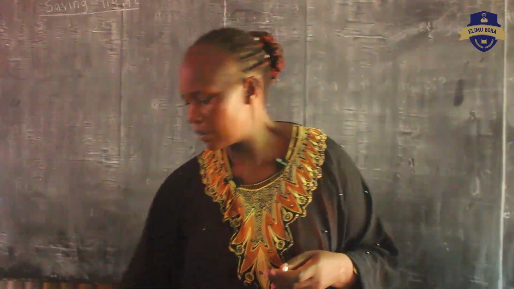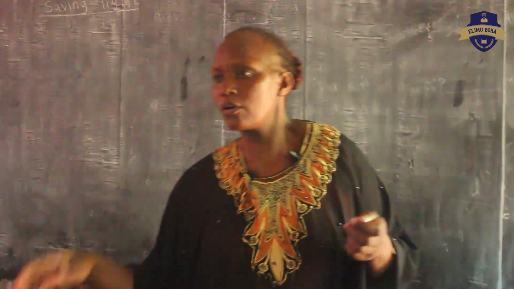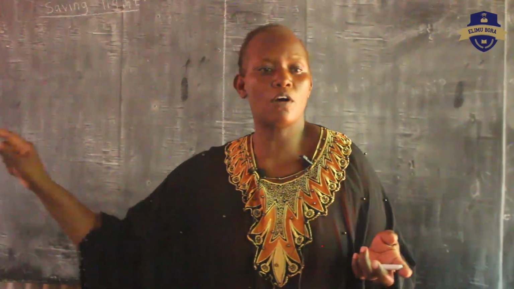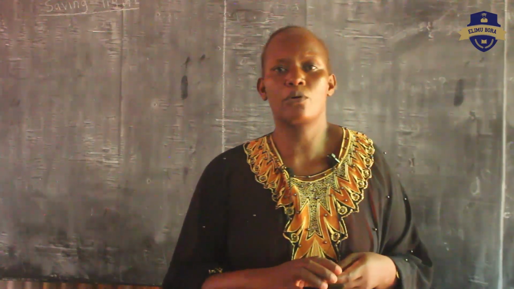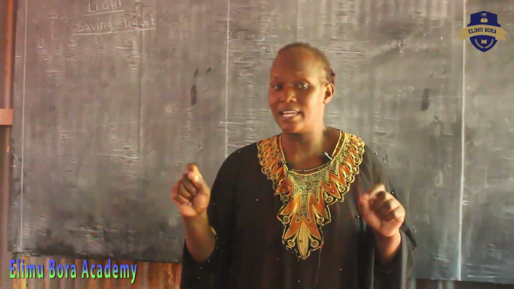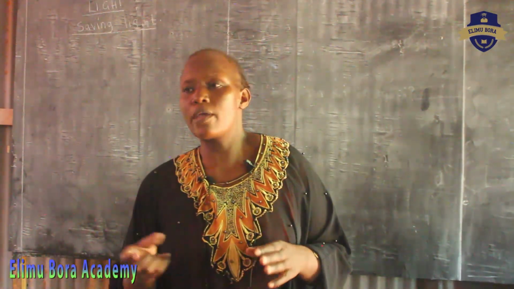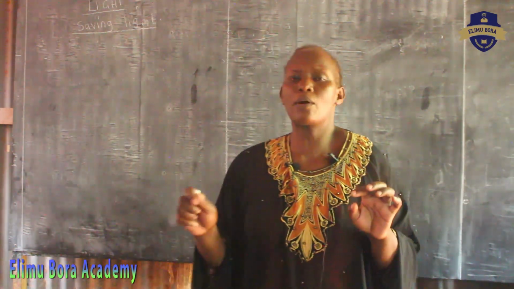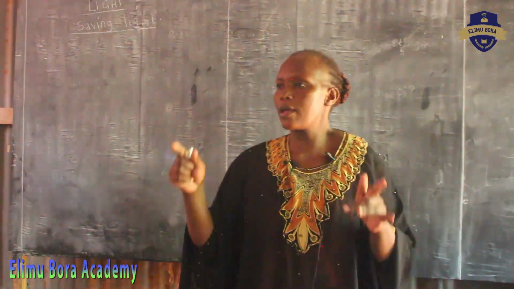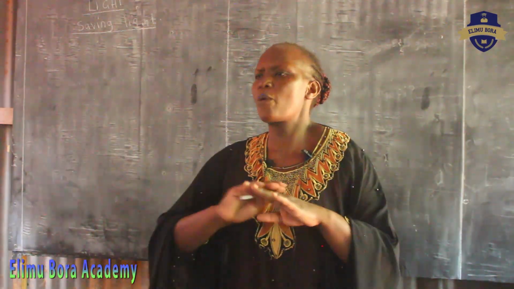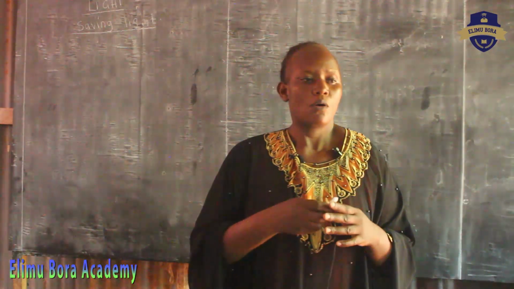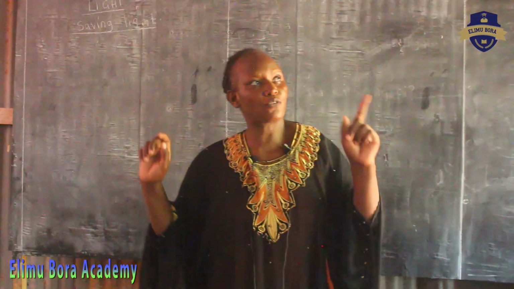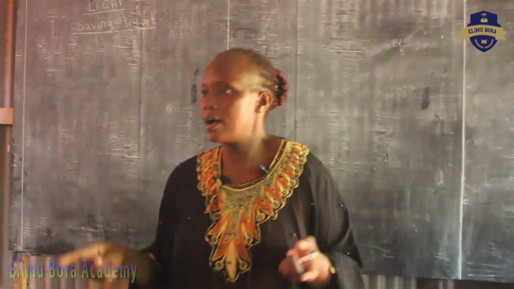Like now today when you come to school, do you leave your light on? No. You must put it off before you come to school, because you are not using it, because it is during the day. And we said during the day, we have enough light from the sun. So we don't need to use any light. Like now in class here, if we have a bulb and we put it on, that is now wasting the light. If we want to save that light, we have to put it off, so that you can use the light from the sun, which is now enough for all of us.